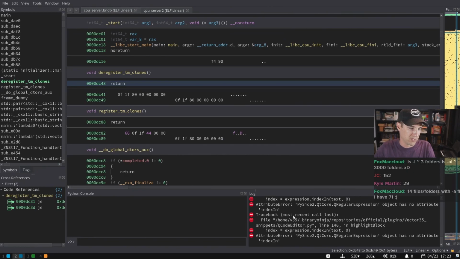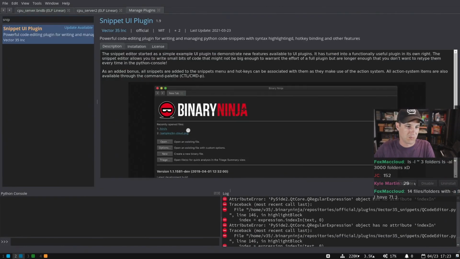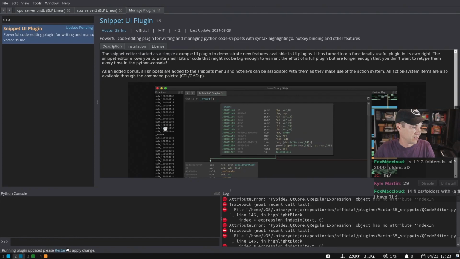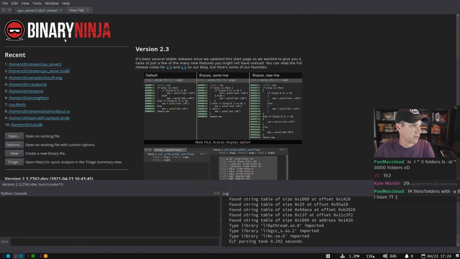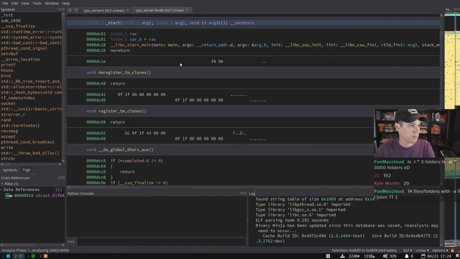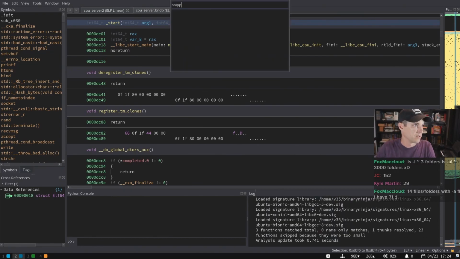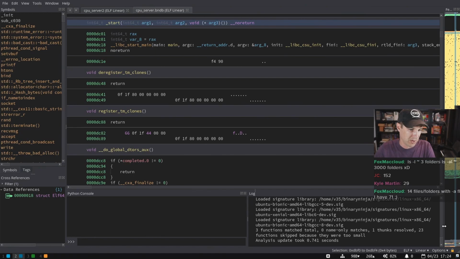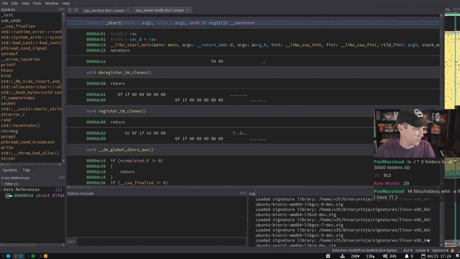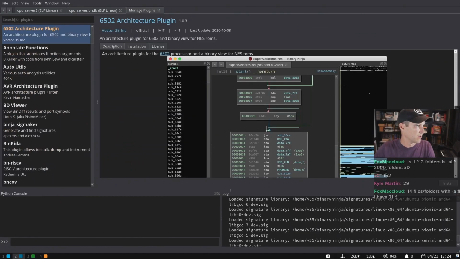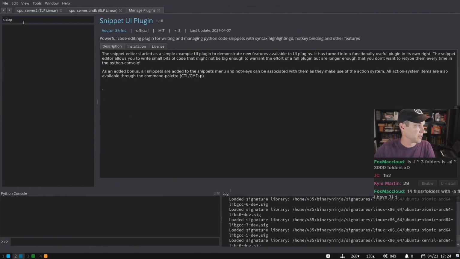Oh, I think I haven't updated snippets in this VM, have I? Yep, let's update snippets. Let's restart Binja. Hey, that worked pretty good, actually. Nice little test of the plugin manager. So the snippet manager, curious to see who wins. Wait, oh no, did I break snippets by upgrading? Maybe that was a poor choice. Right, that's an old native. Where did snippets go? Oh, are snippets just disabled currently?